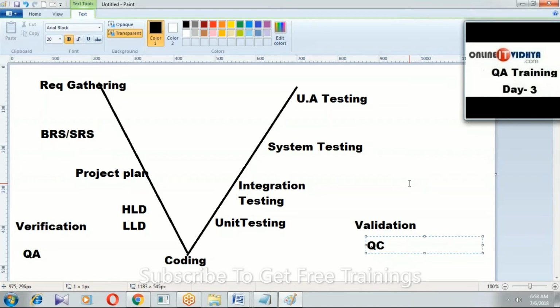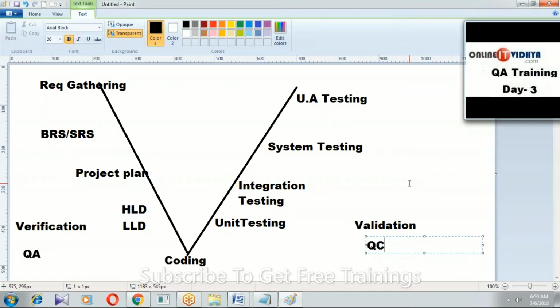In IT companies, the testing engineer is called QA, QC both. Are you clear on my point?